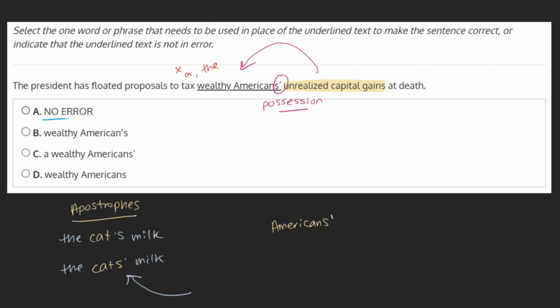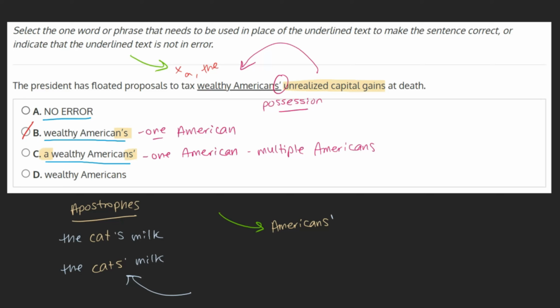If we'd like to be cautious, we can take a look at our other options. B, wealthy American's. Putting the apostrophe before the s indicates that we're talking about one American. As we've already established that we're talking about Americans in general, as there's no article before Americans in our sentence, we can mark this choice off. C, a wealthy Americans'. Saying a wealthy American indicates we're talking about one single American. However, the apostrophe placement here after the s is appropriate only when talking about multiple Americans. As this choice contradicts itself, we can mark it as incorrect.